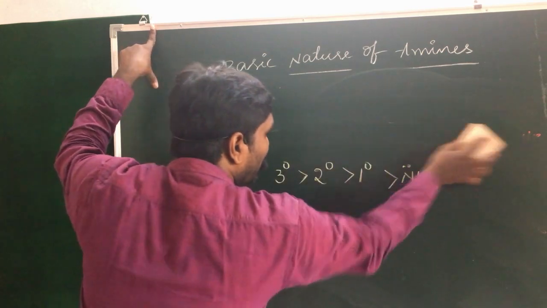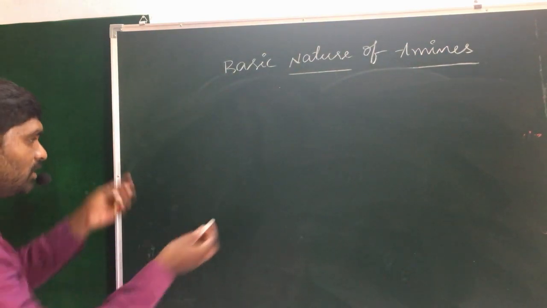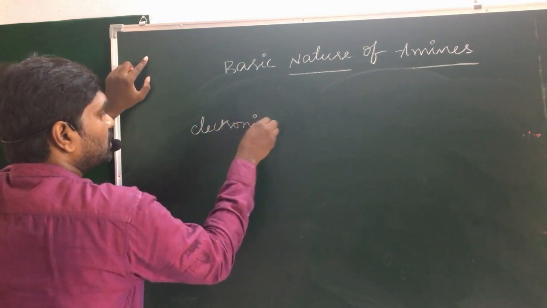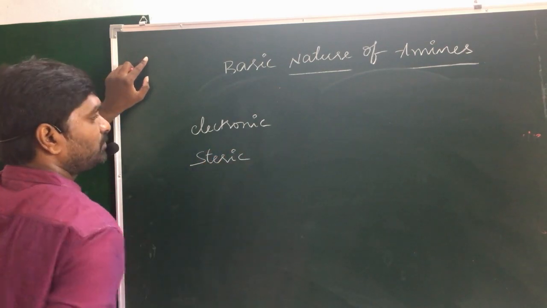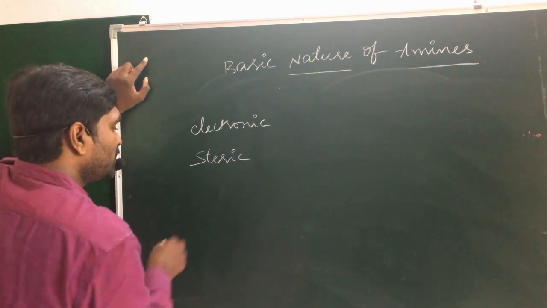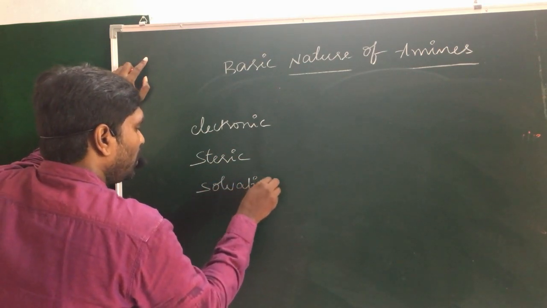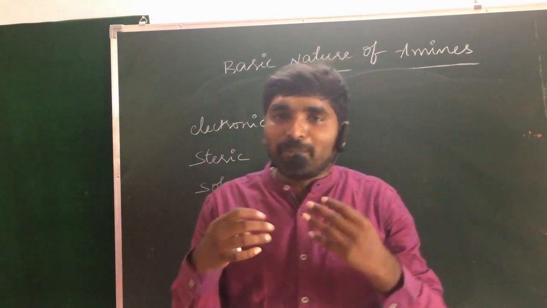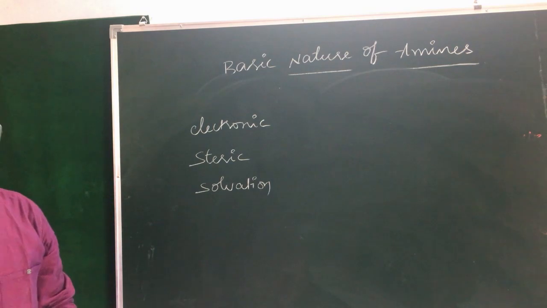So when you combine all these factors, the electronic factor, the steric factor, and the solvation effect, sometimes the electronic factor is the dominating factor.